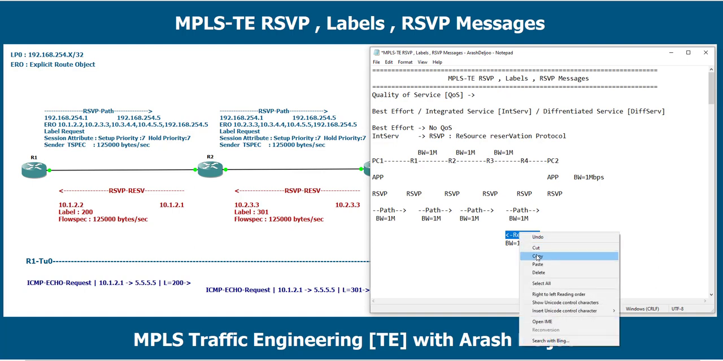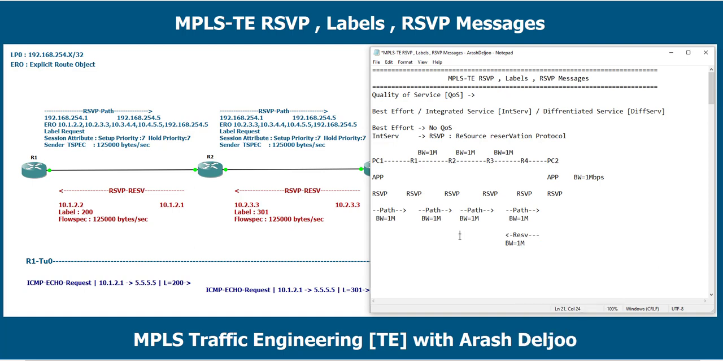and also send another RSVP reserve message to router 2. Now router 2 understands that router 3 reserved the bandwidth of 1 megabit per second. Because of that, it can create another RSVP reserve message and forward it to router 1. It means that I reserve the bandwidth of 1 megabit per second, and you also, if you want, can reserve this amount of bandwidth. And finally, R1 can send the reserve message to PC1 for the bandwidth of the